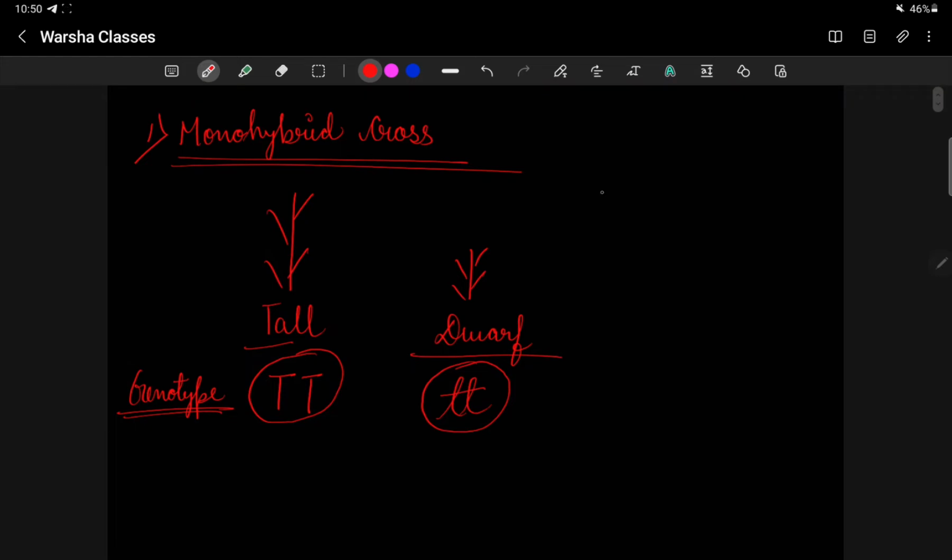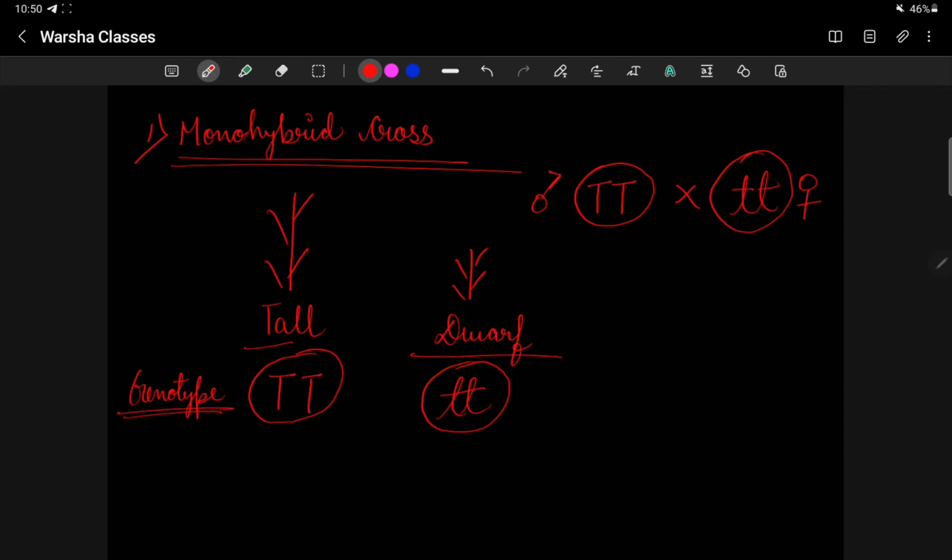Now if we cross these two, as we know these are true breeding plants, let one be the male and the other the female.